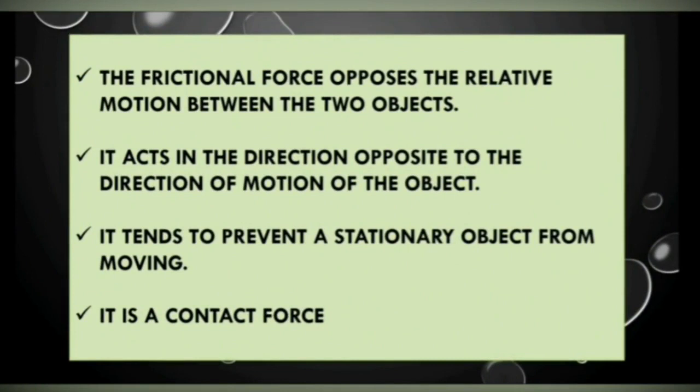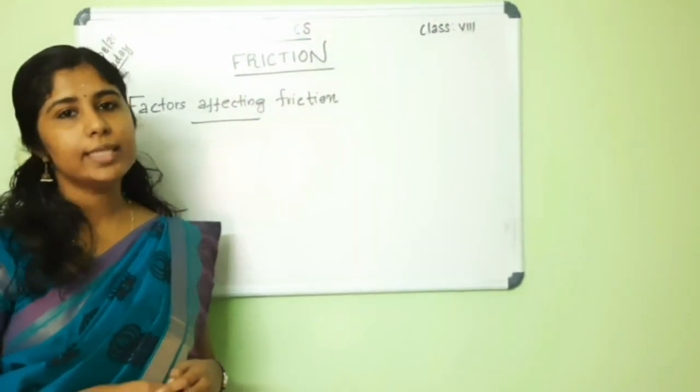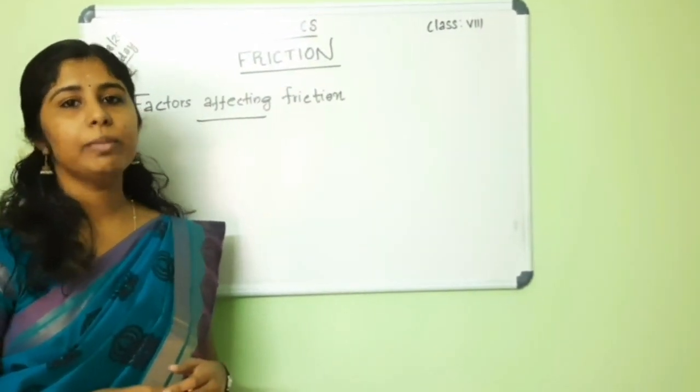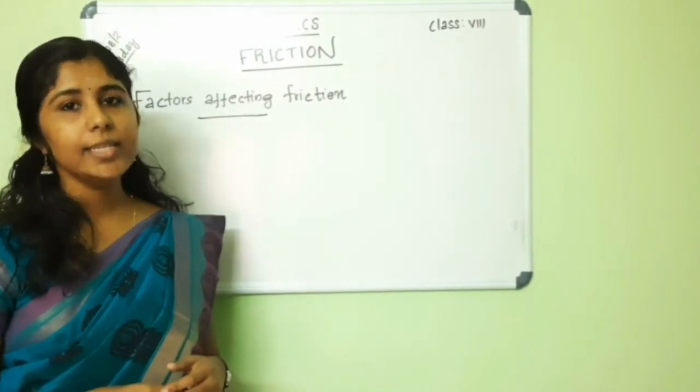Let us see some important points about friction. First, the frictional force opposes the relative motion between two surfaces or two objects. It acts in the direction opposite to the direction of motion of the object. And also, the frictional force tends to prevent a stationary object from moving. And the last, it's a contact force. Then this frictional force depends on certain factors. So let us do some activities to understand the factors affecting friction.